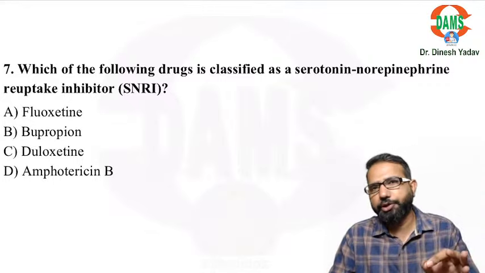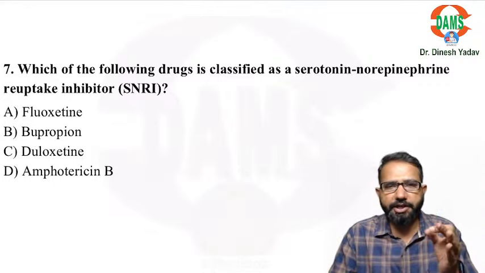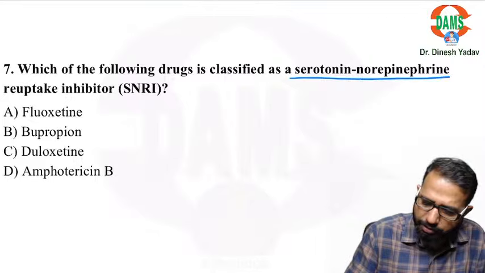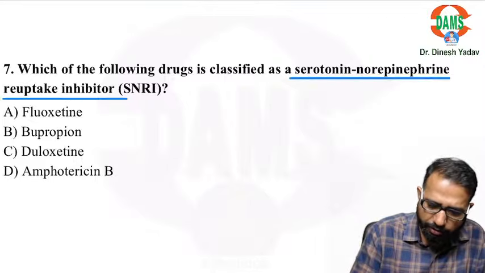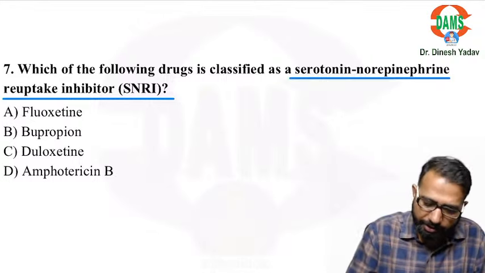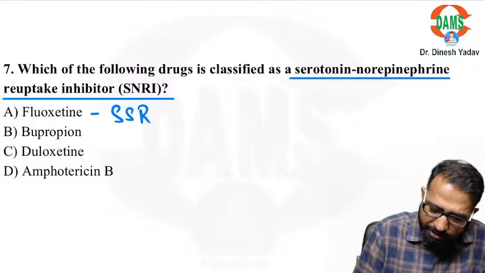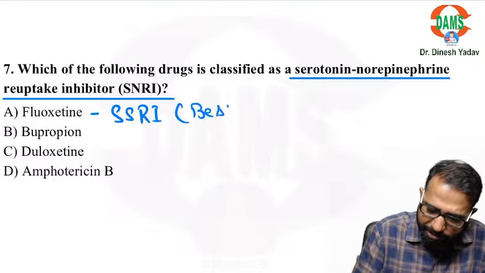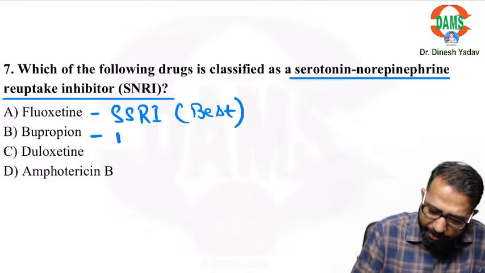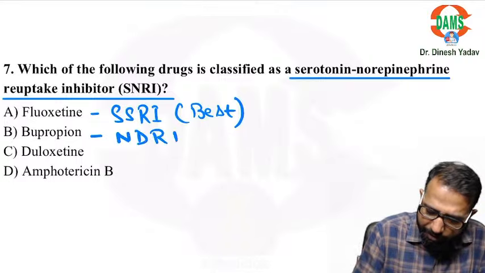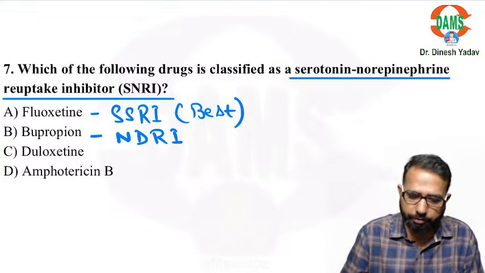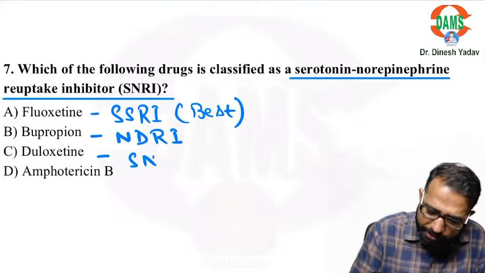Okay, don't forget to revise the classification of antidepressants and lithium. These two are frequently asked. So which of the following drugs is classified as serotonin norepinephrine reuptake inhibitor, or you can say the word SNRI. Why it is important for you guys as well, I will tell you. So guys, fluoxetine is the best SSRI and it is the best antidepressant and best drug for anxiety disorders. Bupropion is the NDRI, norepinephrine dopamine reuptake inhibitor. Norepinephrine dopamine. So it is basically used as anti-smoking also. Duloxetine is SNRI.